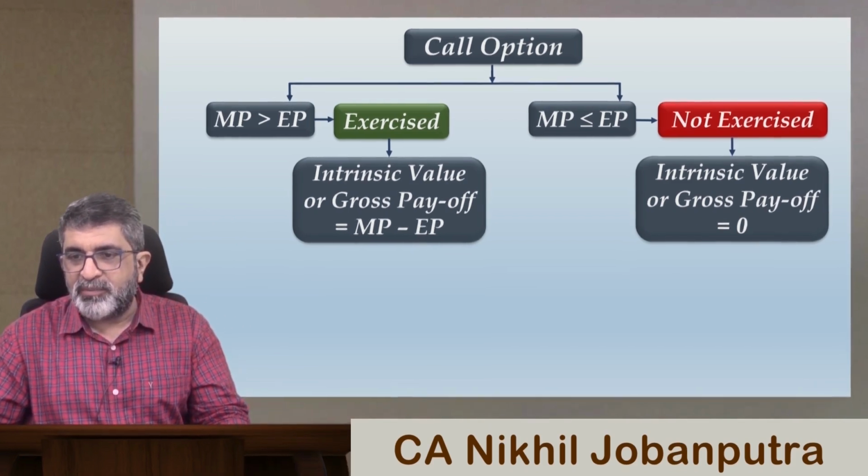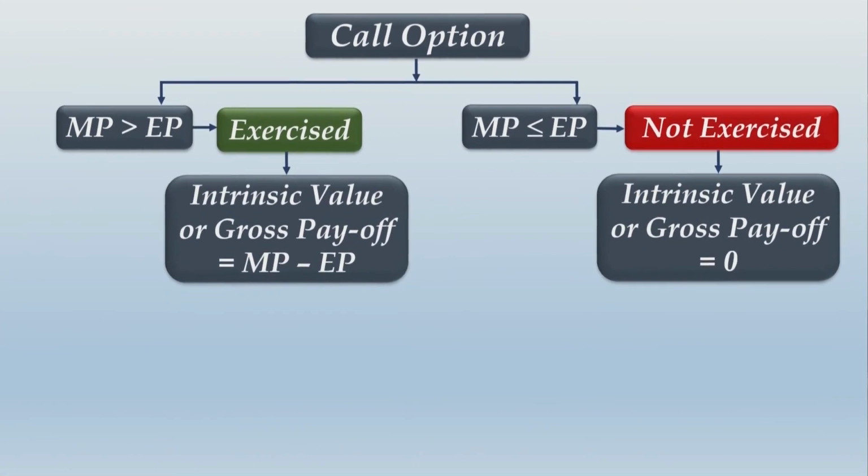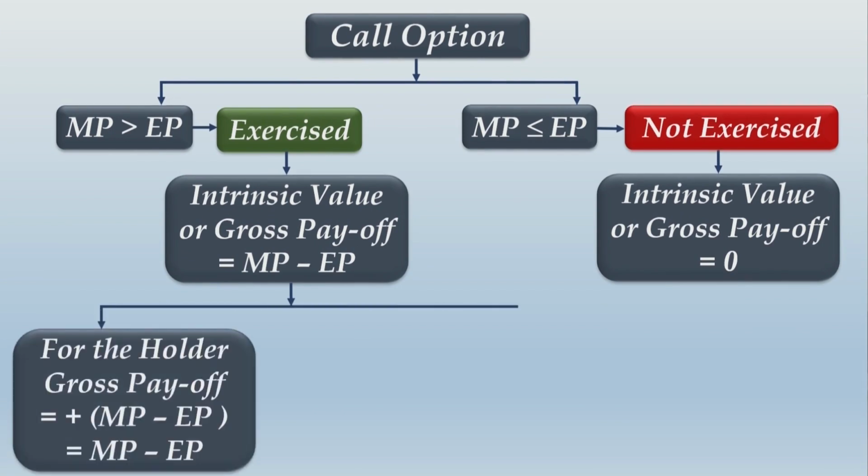Look at this continuation of the chart ahead. When we are at this scenario, you split this scenario into two. That is, for the holder, the gross payoff will be, you took MP minus EP as the value of the option.